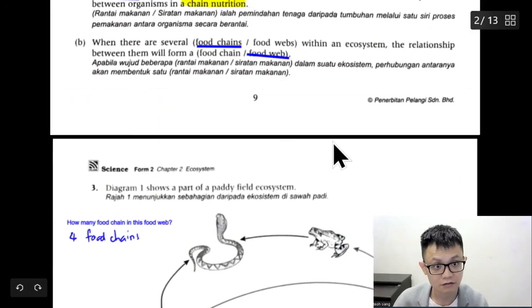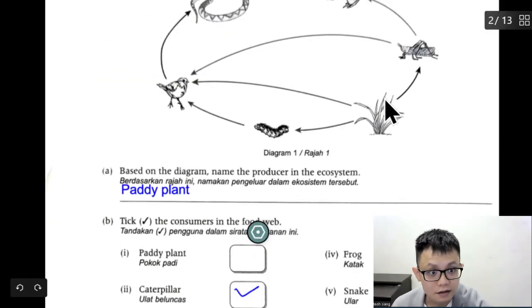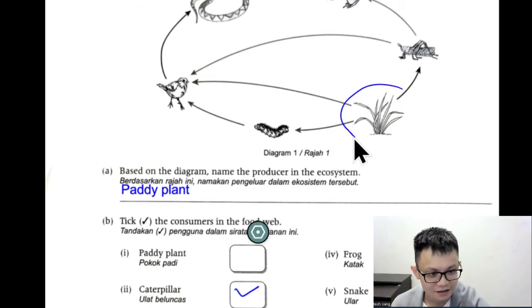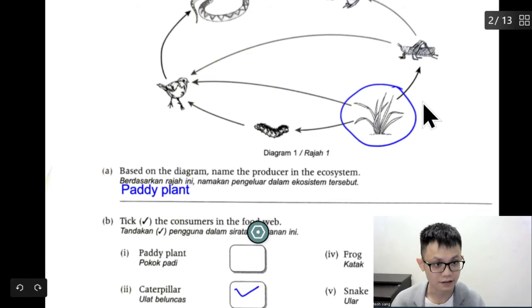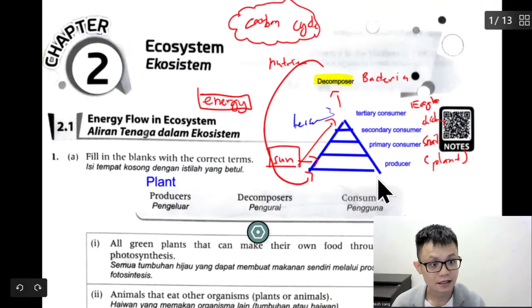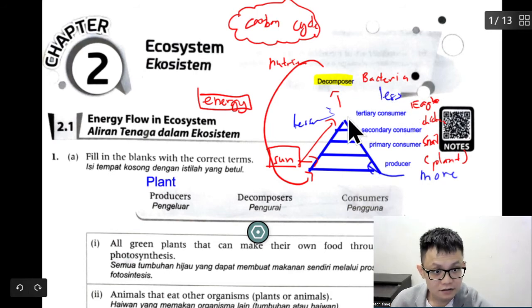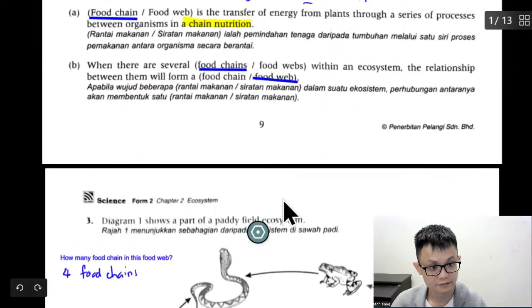So which one do you want to circle? It will be the grasshopper, the paddy plant, correct or not? This is the highest energy. As I said, for this one, you can see the lowest is the highest energy. As it goes up, it has less energy. This one has more energy, and here has less energy. And this is the paddy plant. That is why the answer is this one. Can you understand or not?